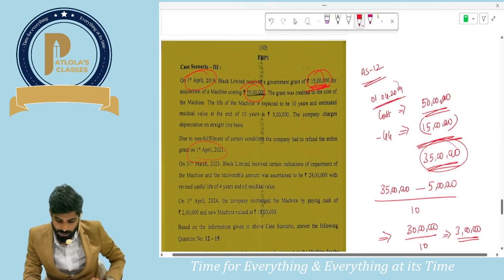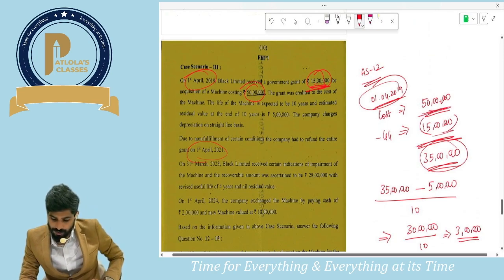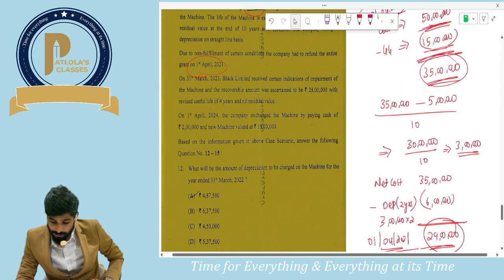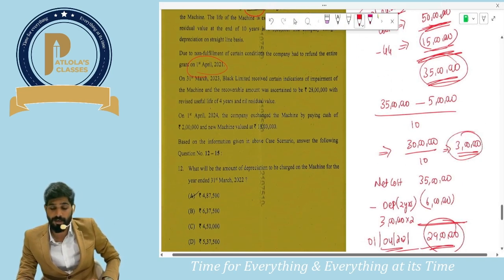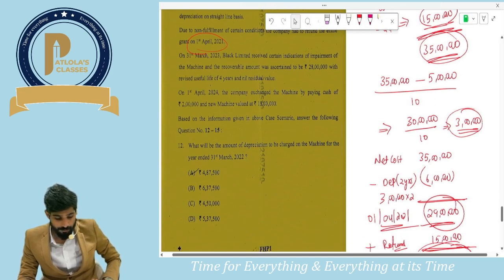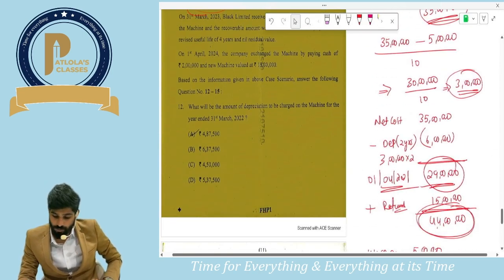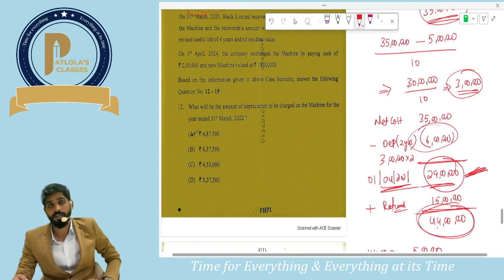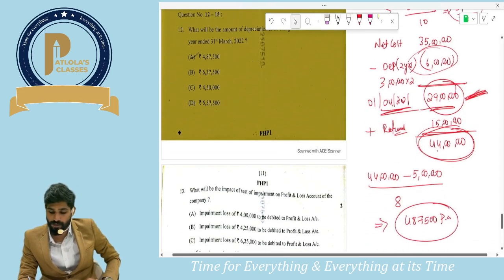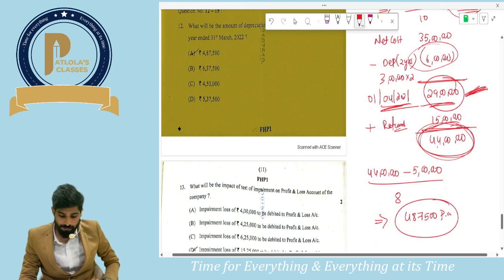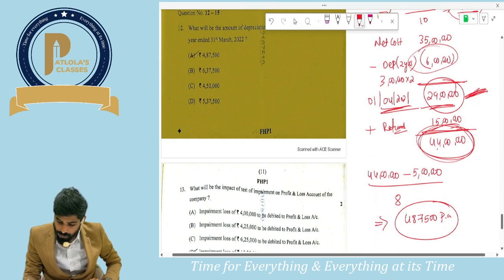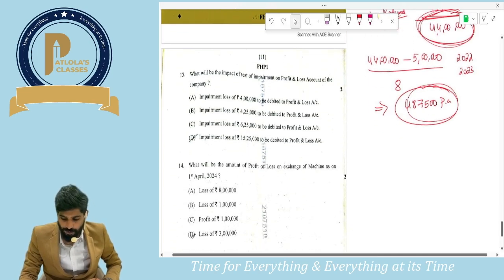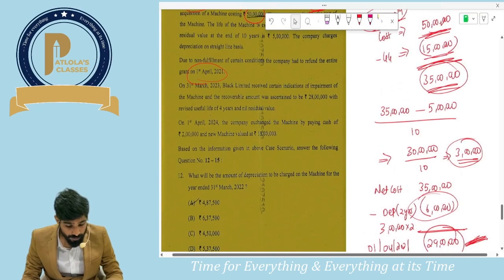Guys, very simple. On 1st April 2019, we purchased an asset for 50 lakhs. Government grant received 15 lakhs. The net cost is 35 lakhs. And the depreciation per annum we have calculated is 3 lakhs. So from 1st April 19 to 1st April 21, 2 years depreciation we provided, and the net carrying value as on 1st April 21 is 29 lakhs. On that day we refunded 15 lakhs, so the revised carrying amount has become 44 lakhs. From the year 2021, that is for 2022 and 2023, per annum depreciation will be 4,87,500.